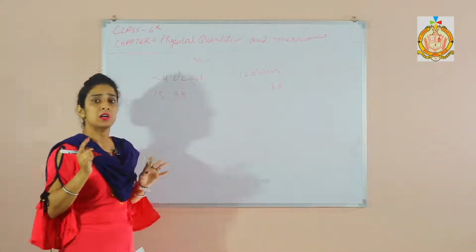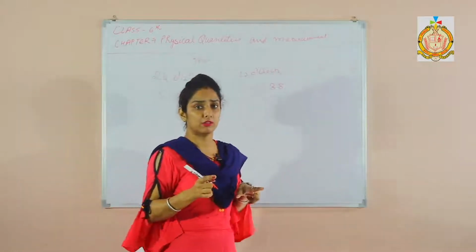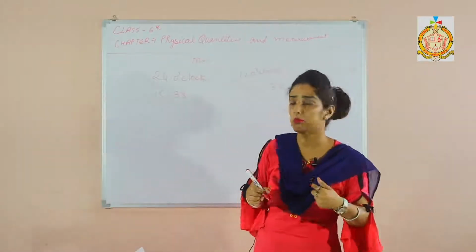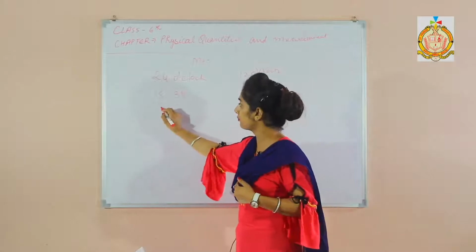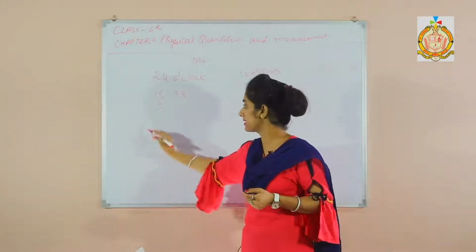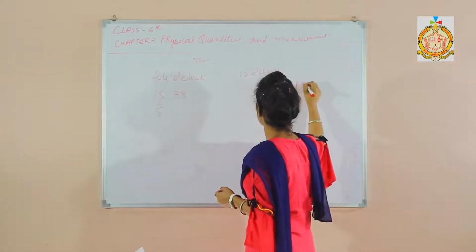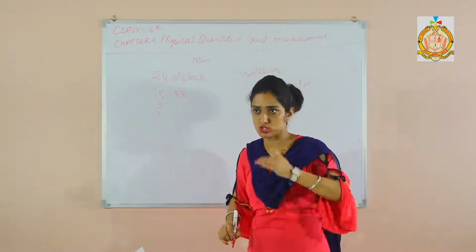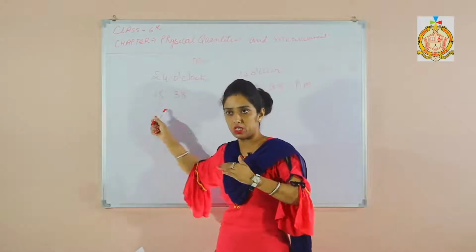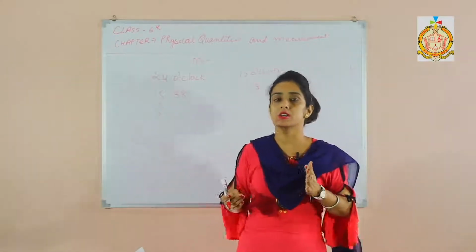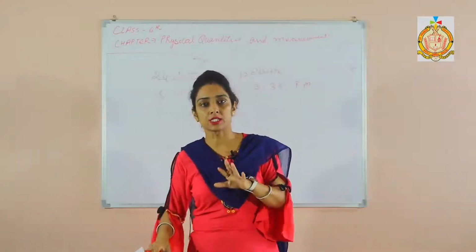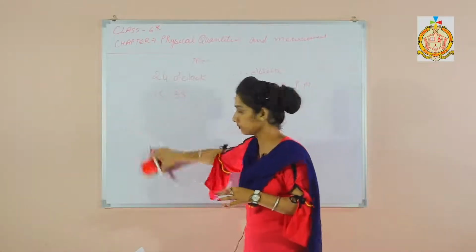You just subtract 12 from the hour, that is 15 minus 12. 15 minus 12 is 3. So it is 3:38 PM. After 12, 15 is PM. Okay.